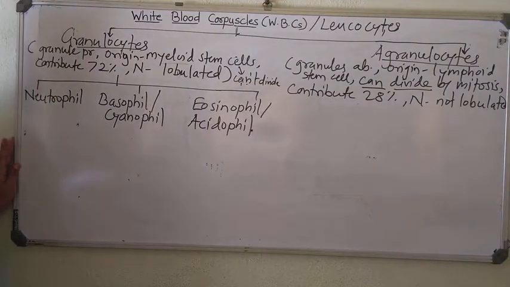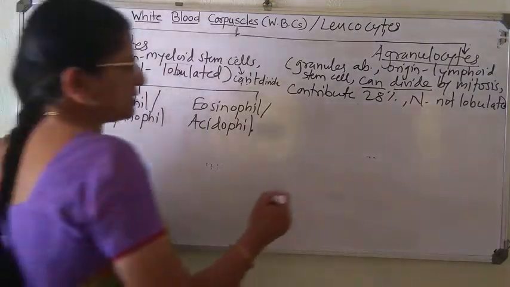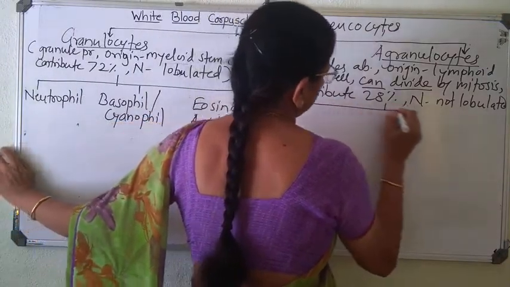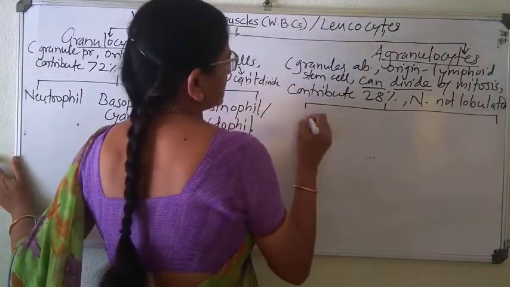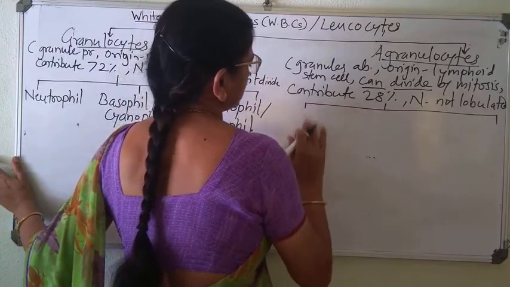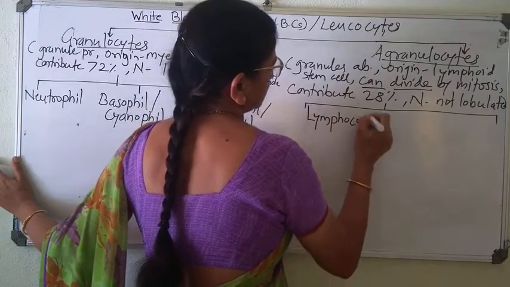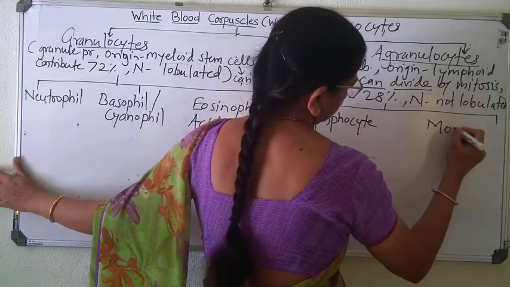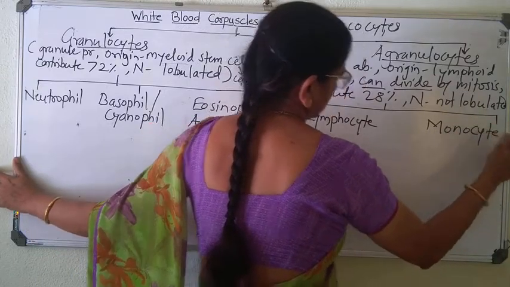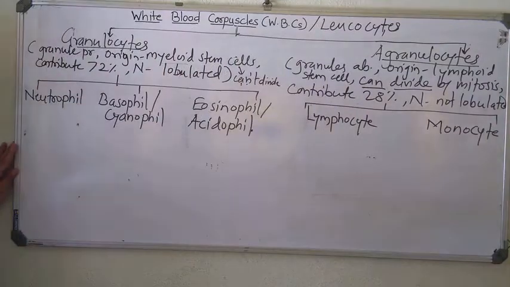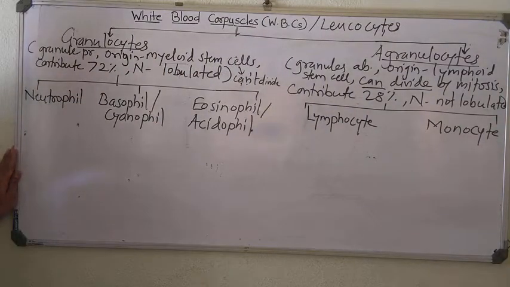Neutrophil, basophil, eosinophil. Similarly, agranulocytes are also classified into two: lymphocyte and monocyte. So there are 5 types of WBCs present in our blood. Hence this condition is known as polymorphism. Right? Now we'll study one by one.